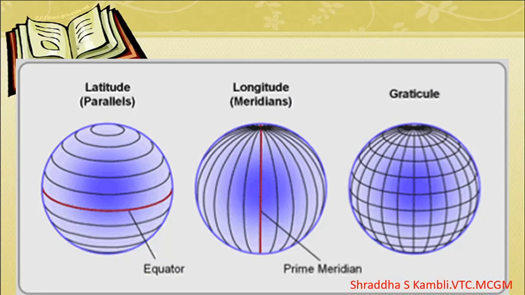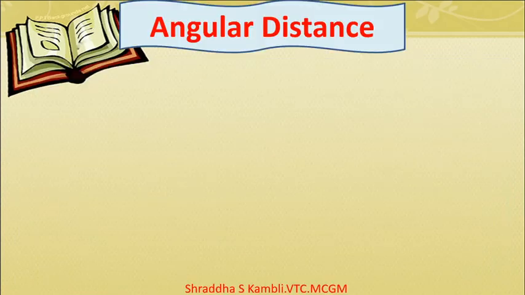So now you know what the earth is. Of course, the earth is a planet on which we live, and now you also know what the graticule is. Let us look at it in a little more detail. In your textbook, children, you have the concept of angular distance. When I told you that we need the graticule to find out where a place is located on the surface of the earth, the concept is described in this idea called angular distance. This is a little bit mathematical, but I'm sure you will be able to understand. Let me try and make it simple for you.